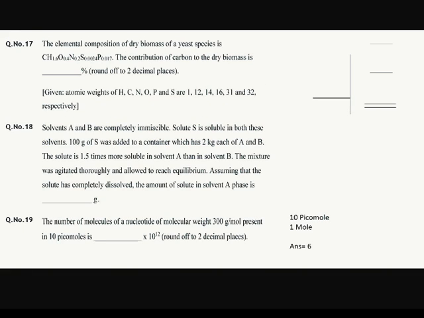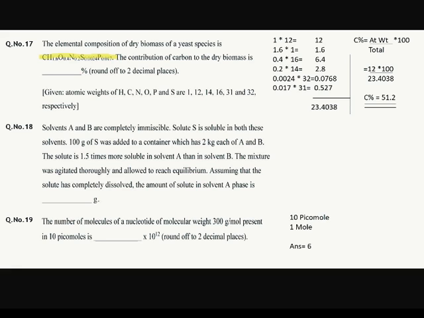The next question is, the composition has been given: for carbon it's 1, hydrogen is 1.6, oxygen is 0.4, nitrogen is 0.2, sulfur is 0.0024, and phosphorus is 0.017. We have to find the biomass of carbon. Okay, atomic weights are also given. Now just multiply each composition with their atomic weights, then add them. Okay, like this. Multiply their atomic weights with composition and then add those products.